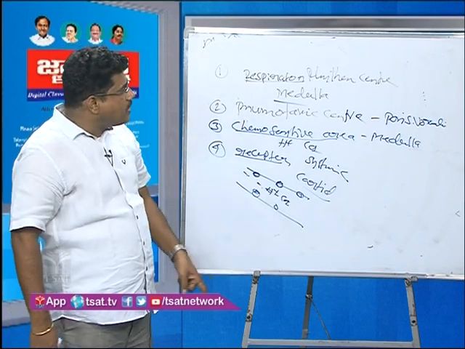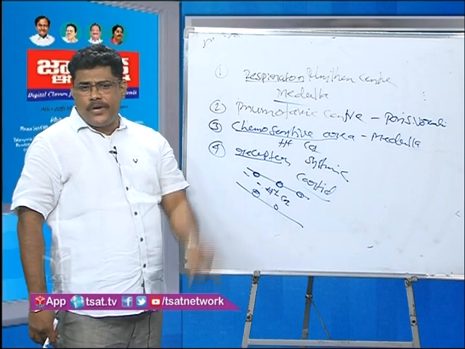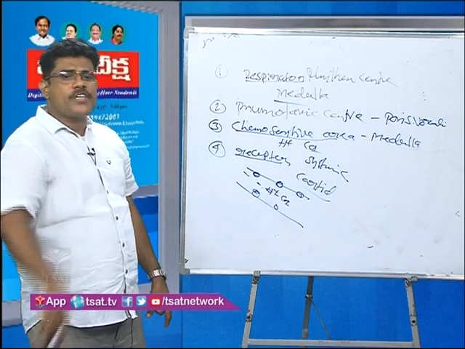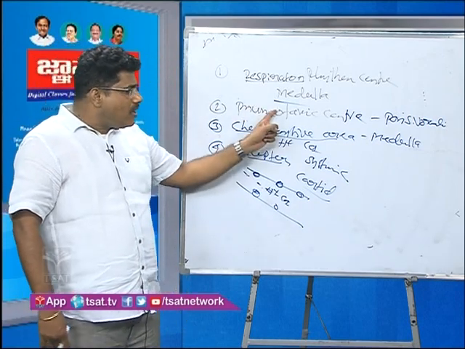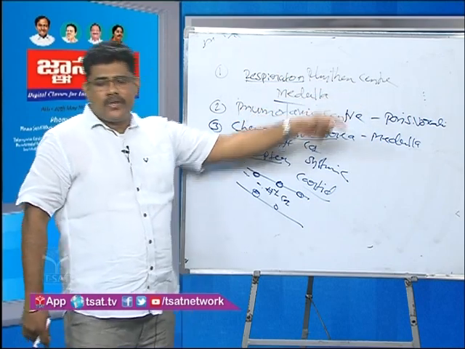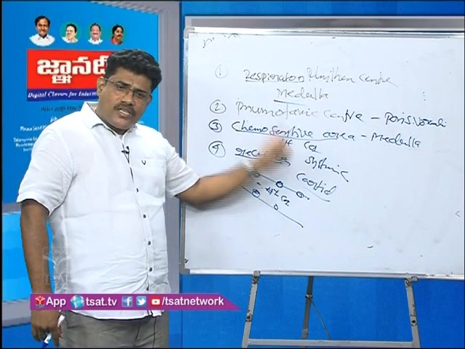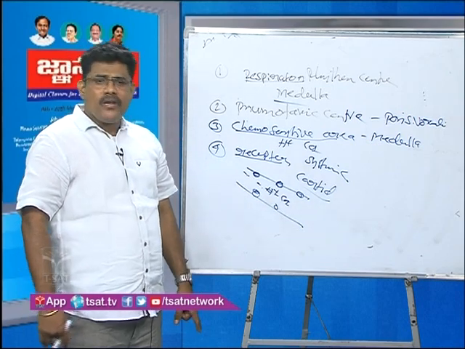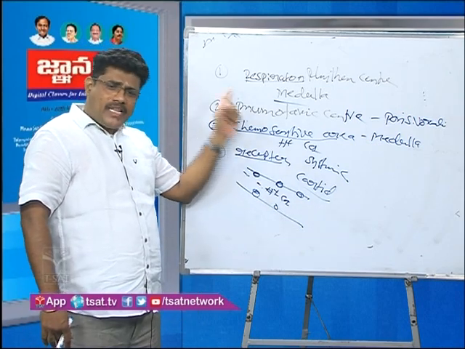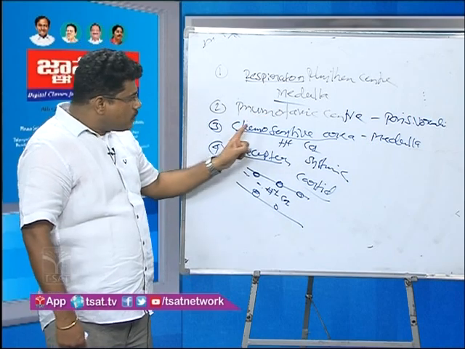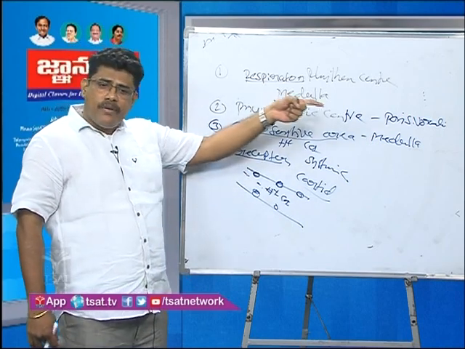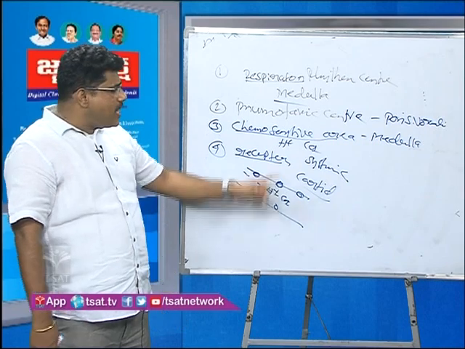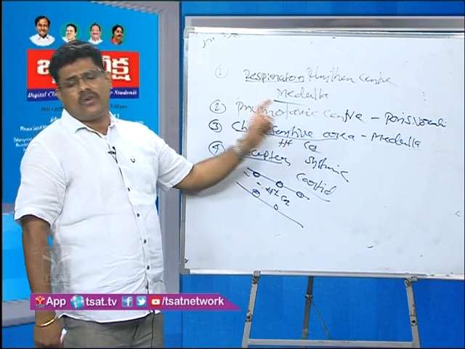One is the respiratory rhythm center, present in the medulla, which controls inspiration and expiration. The pneumotaxic center is present in the pons. It controls the depth of respiration and moderates the respiration. Next, the chemosensitive area is also present in the medulla. It identifies H plus and CO2 concentration.